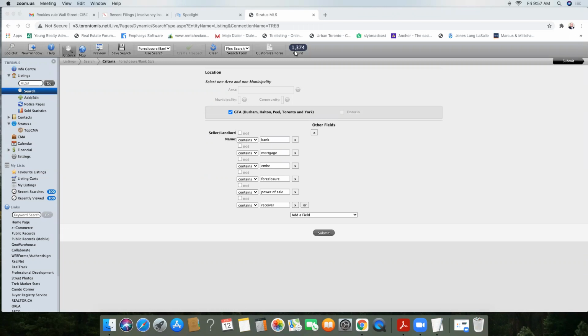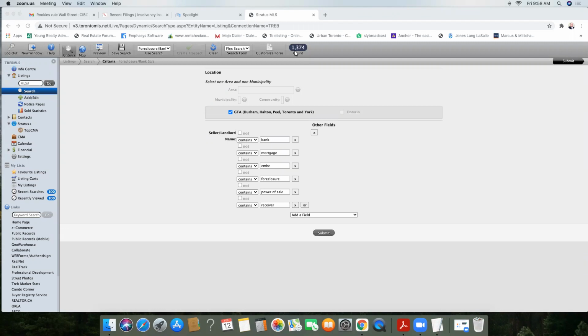The difference between the two, real quick: we go more in depth into this in the full masterclass training, when you get into working with banks, how to find these deals, how to do the offer, how to structure the offer properly. That's in the masterclass. But today, a power of sale is where a bank or a lender will force the sale, but they don't necessarily own the property.